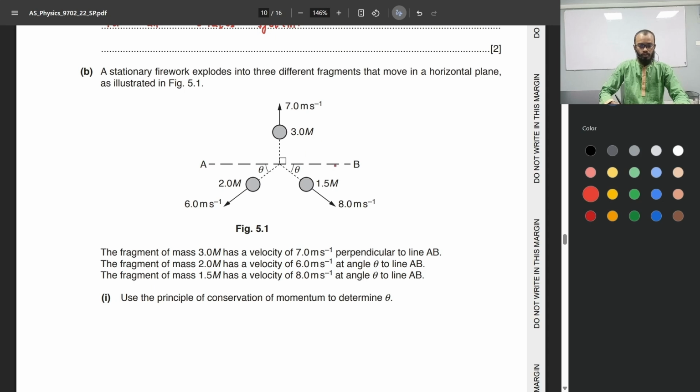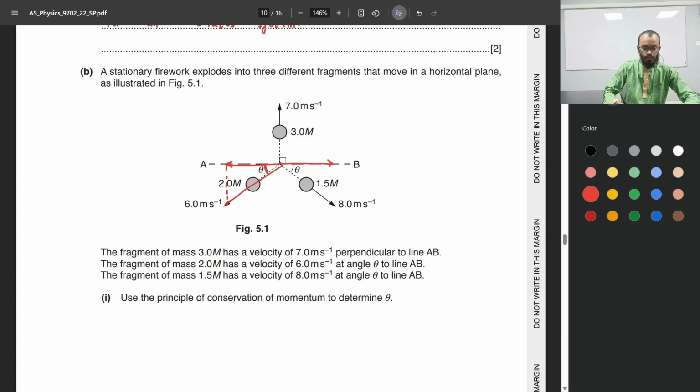Okay, so one thing we can do is we know that this fragment right here, the fragment with 3m mass, has no horizontal momentum, which means the momentum of the 1.5m mass will be equal and opposite compared to the momentum of the 2m mass. So we now need to find the horizontal component of these two momentums. The horizontal component of this would be, we have an angle theta over here.